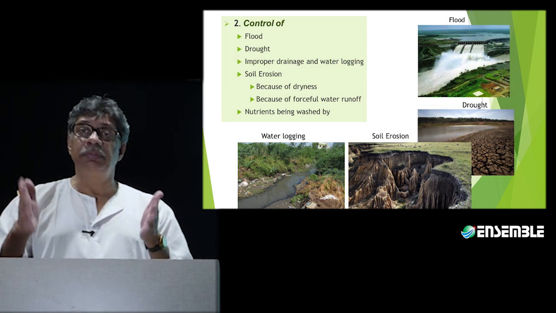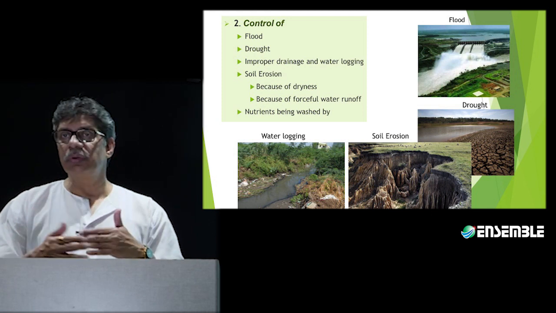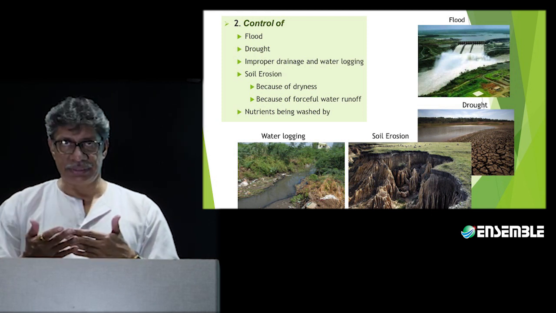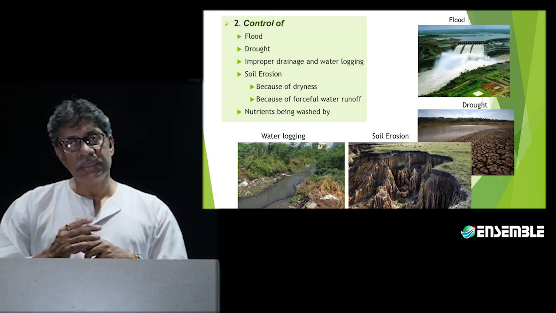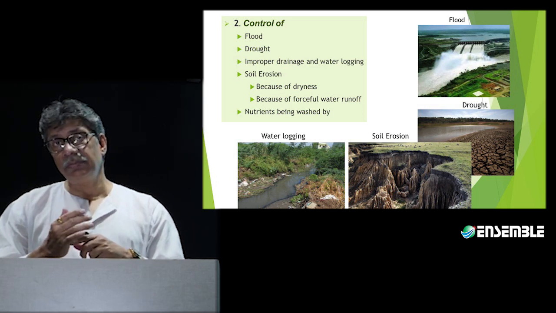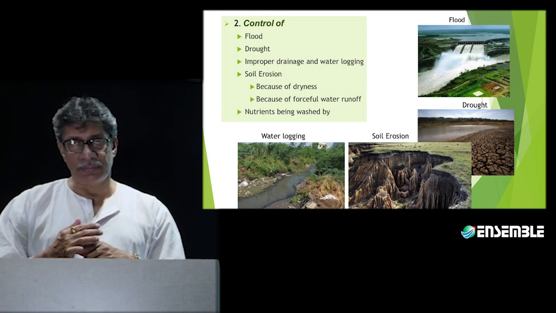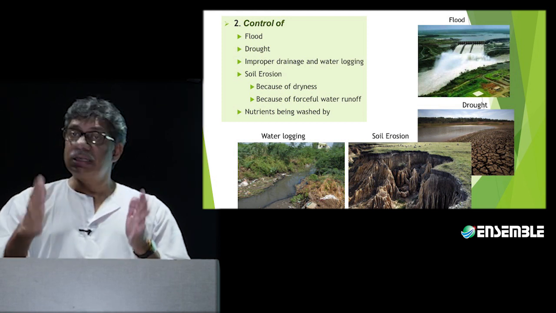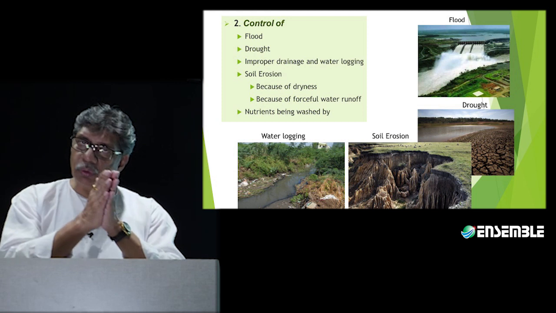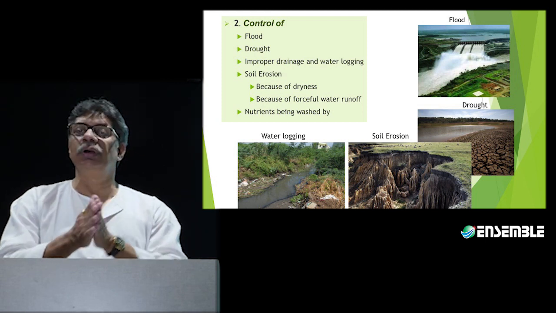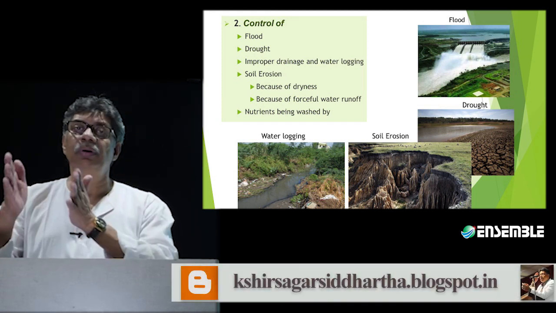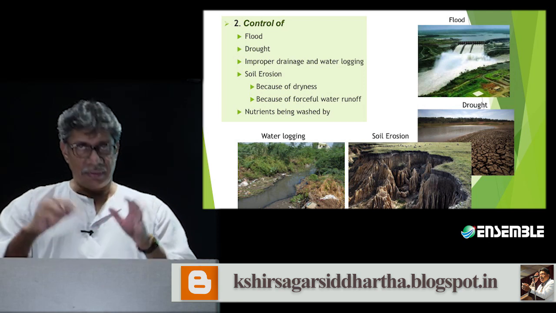These multi-purpose projects serve multiple purposes. The first purpose is flood control. The second purpose is, of course, irrigation. The third purpose is hydropower generation. So, they hold water, and then when there is no water, they allow a controlled flow of water. We repeat it.